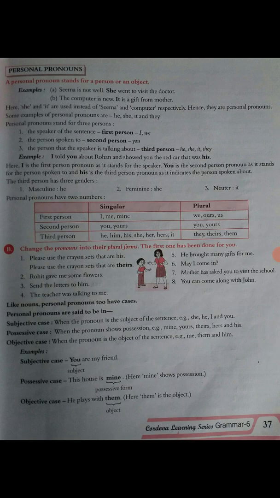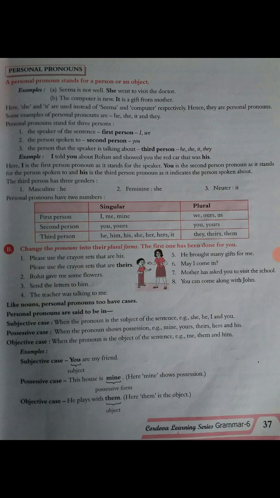Okay, now the third person has 3 genders. First one, masculine he, second number, feminine she, and third number, neuter it. So personal pronouns have 2 numbers, singular and plural.